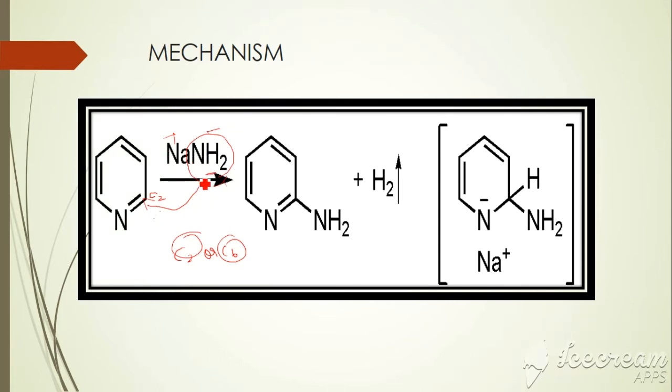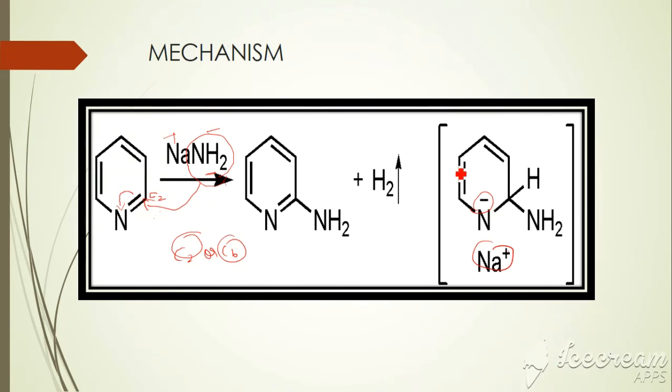So now when this NH2 is bonded here, we can see the electrons are shifted towards the nitrogen. So what happens? The nitrogen carries the negative charge and the sodium atom carries the positive charge.